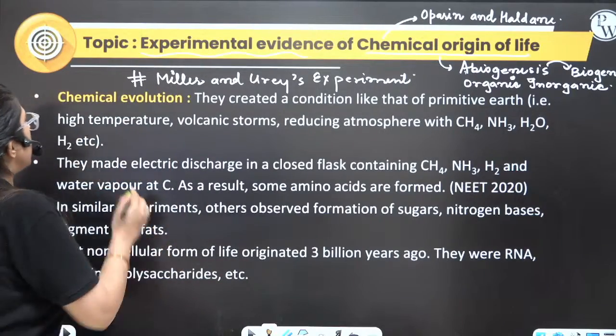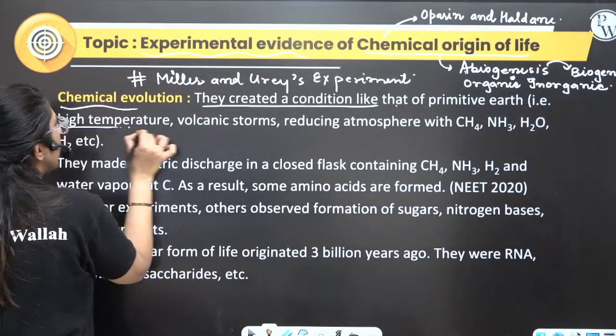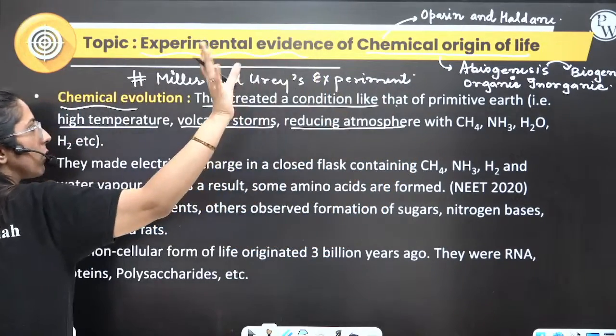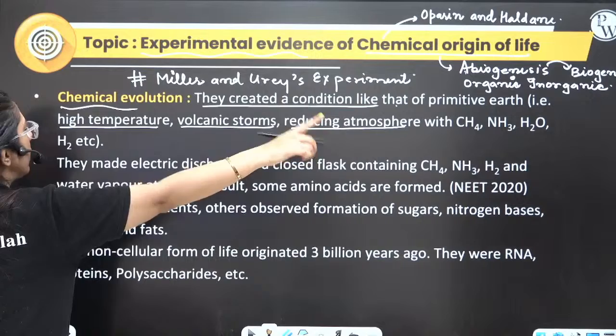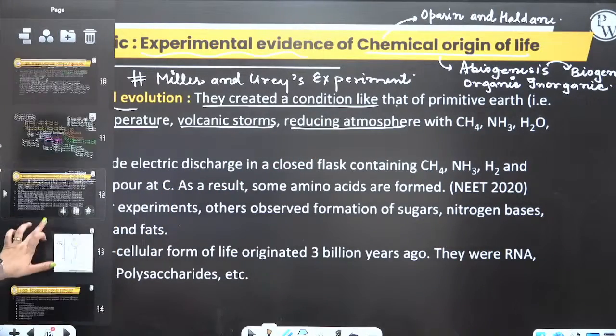Now, here, listen. Chemical evolution. They created conditions like that of a primitive earth: high temperature, volcanic storm, reducing atmosphere. Reducing atmosphere, again I am saying, no oxygen, with CH4, NH3, H2 and H2O, etc. They did the same conditions. Let's have a look.